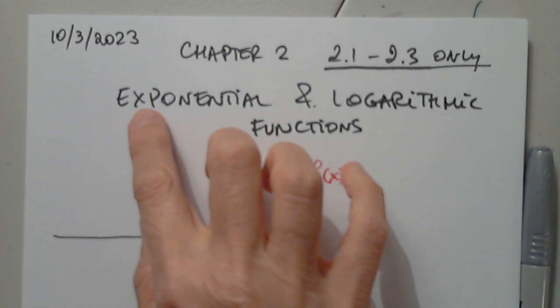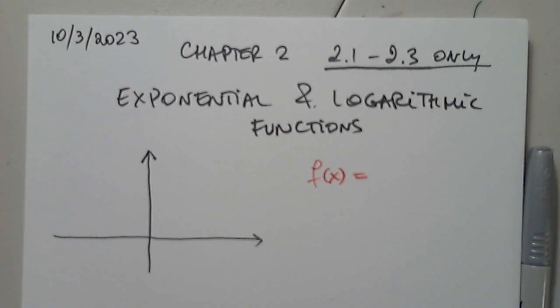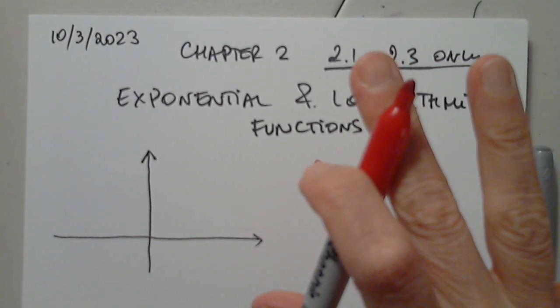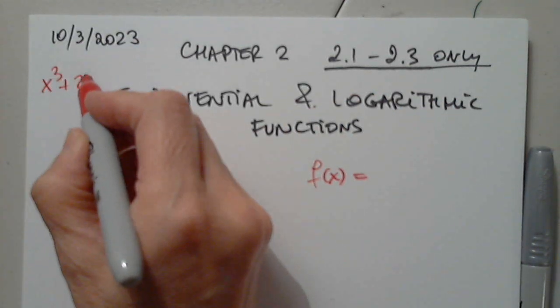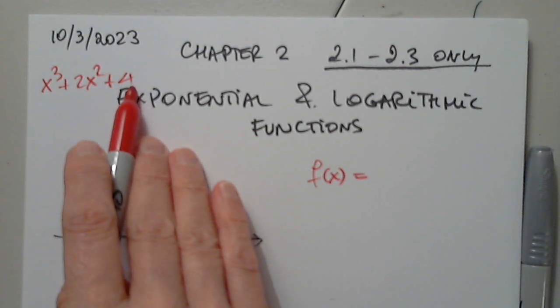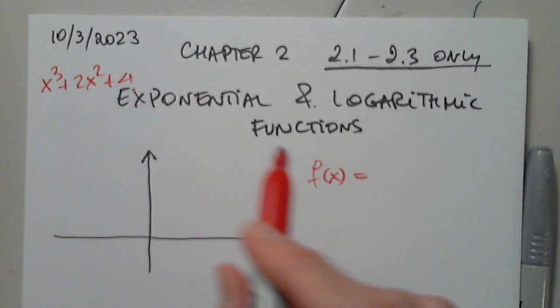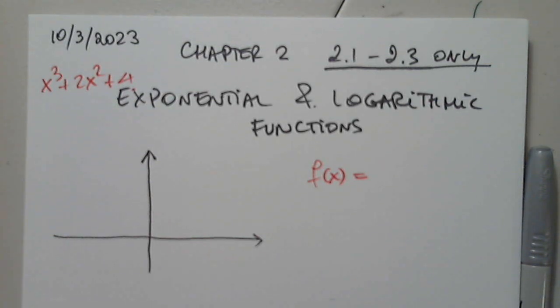Why do we call it exponential? Can anyone give us an example of an exponential function? Like x cubed plus. Careful. That is polynomial, right? If we say x cubed plus 2x squared plus, I don't know, 4, this is polynomial. Would it just be x squared? This is x squared, it is only polynomial.